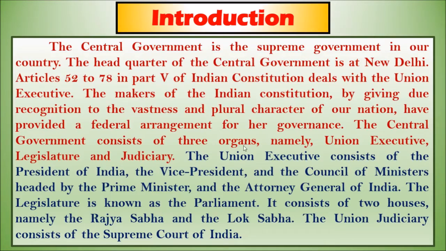They are Union Executive, Legislature and Judiciary. These three organs are subdivided, and they have some categories. The Union Executive consists of the President of India, Vice President and Council of Ministers, headed by the Prime Minister and the Attorney General.